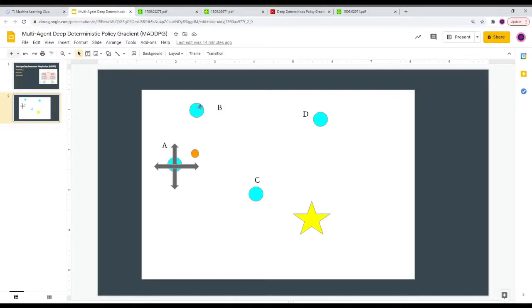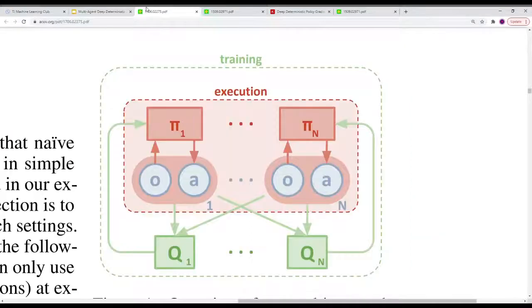In this example, yes, each agent is homogeneous in the sense that all of these agents are the same. They have the same capabilities. But there are cases where they might not be the same. There are cases where Agent A might be twice as fast as Agents B, C, and D, or Agent C might be able to teleport to other places in the room. I don't know, something crazy like that. But in the case where the agents are not homogeneous and have different capabilities, this is where having multiple critics comes into play,